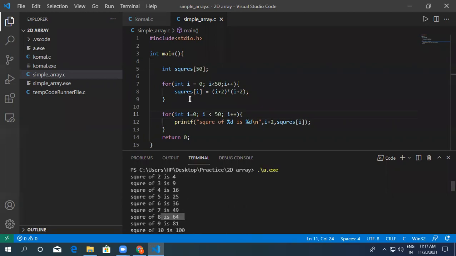So the for loop is helping us save time writing multiple lines which are the same except for this position only. This position is only getting changed. So our I is also changing every time in the for loop, because we did I plus plus, so it is increasing by 1.